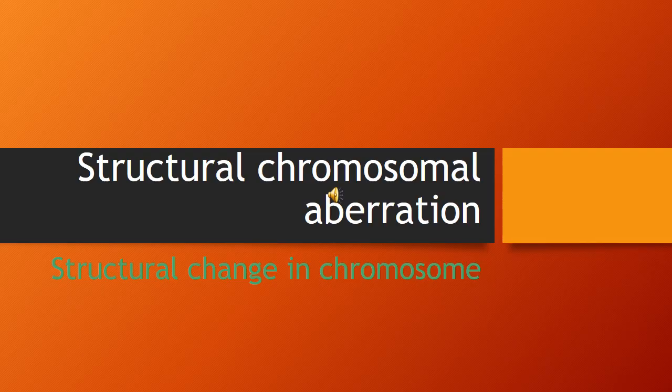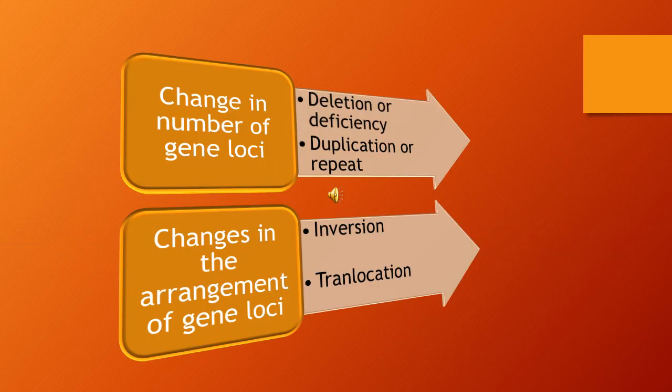Structural chromosomal aberration: a structural change in a chromosome is called structural chromosomal aberration. Ploidy is also called numerical chromosomal aberration. Can you understand this? These are the types of structural chromosomal aberration.